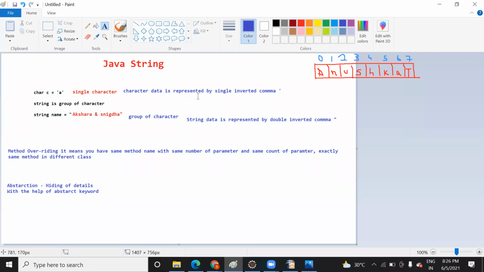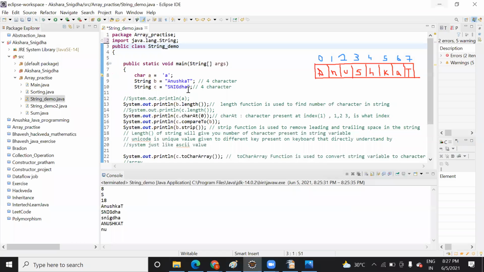Character data is saved in a single variable with a single quote. So suppose you tell me, if I save 1 2 3 4 5 6 within this double quote, will it be my string or integer data? If I save here 1 2 3 4, will it be my string or integer? String. Correct. Why? Because you have declared it using double quotes. Whatever you declare inside double quotes will be treated as a string variable, not as an integer. So note down this point also.